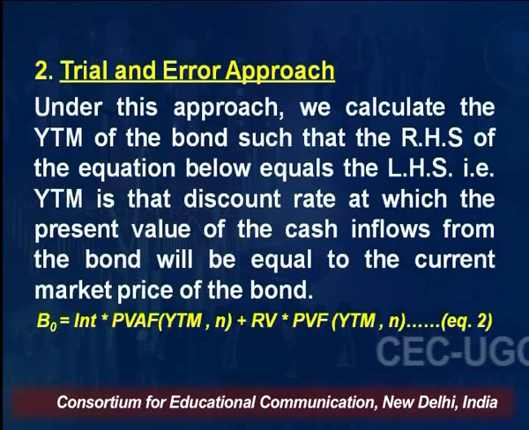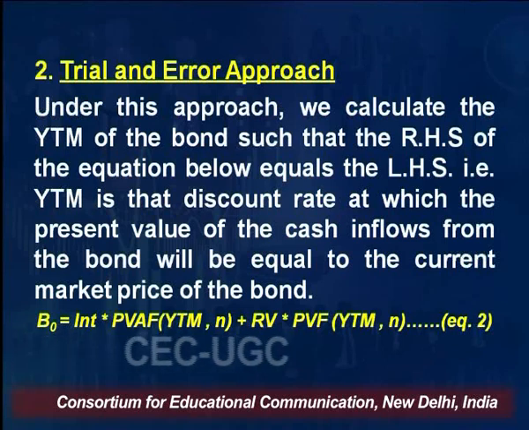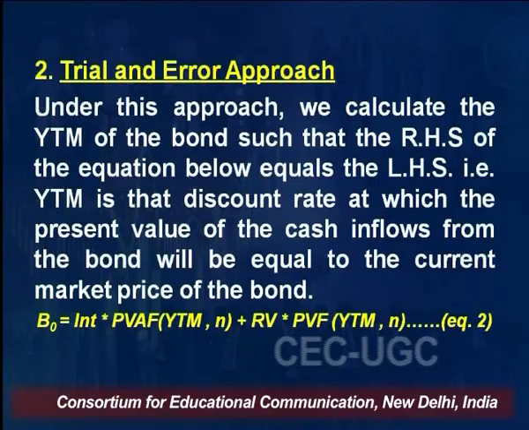Friends, there are two sides which I have written here. One is the current price of the bond. What is YTM? Again, YTM is that discount rate which will make the present value of the bond equivalent to the stream of income which the investor will be getting by investing in the bond.